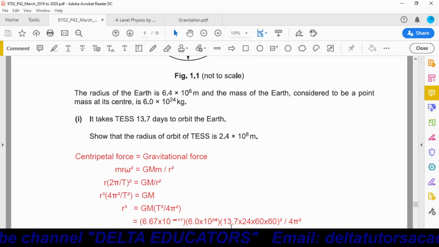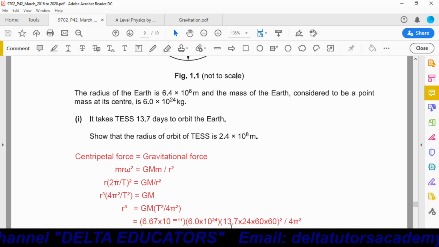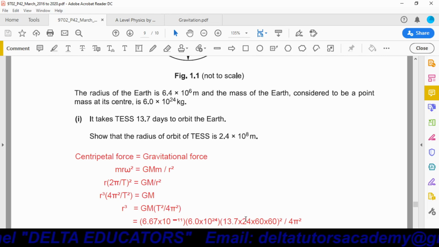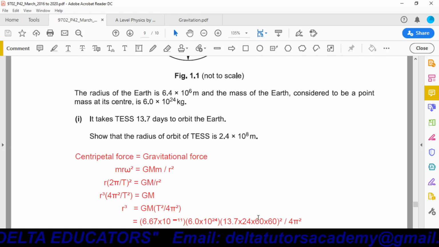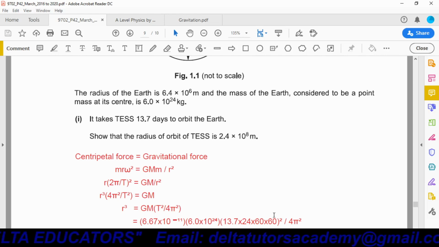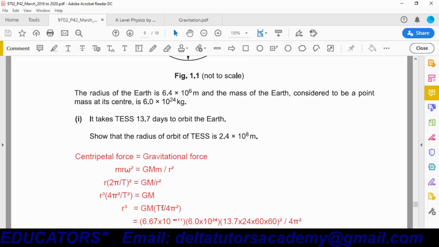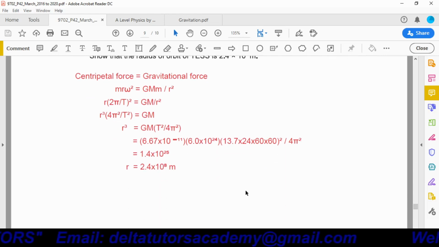But we have to take time in seconds, so we have to convert this into seconds. We multiply by 24 to convert into hours, then multiply by 60 to convert into minutes, then multiply by 60 again to convert into seconds. Now it is T², so we have to take the square of this value, divide by 4π², and by solving this we get 1.4 × 10^25.